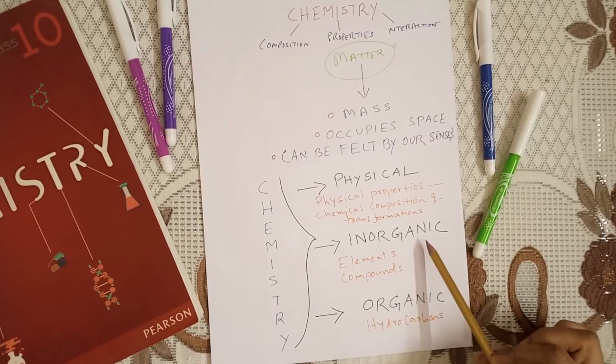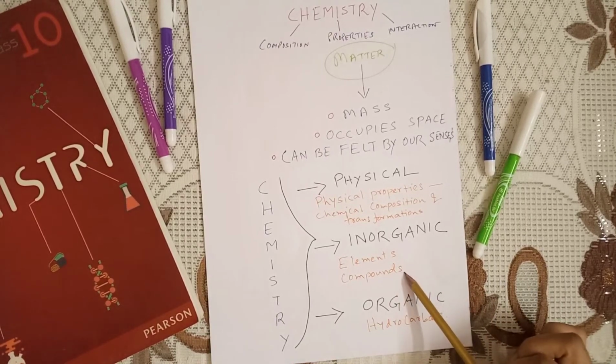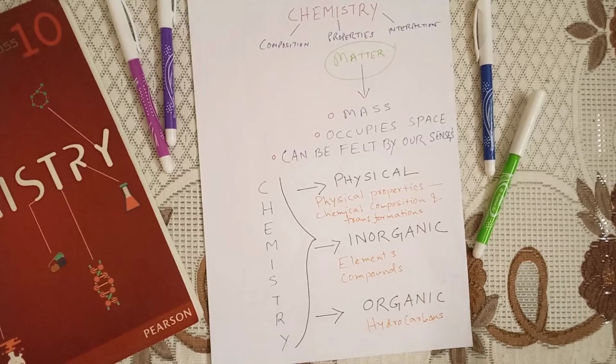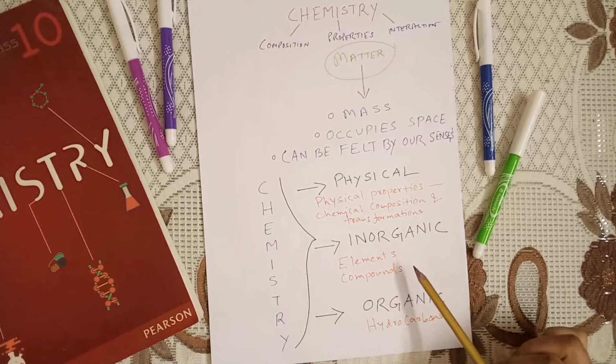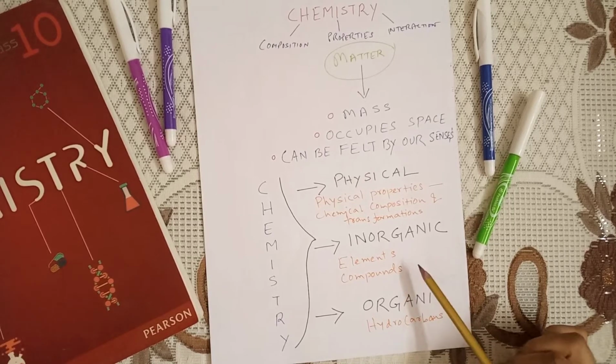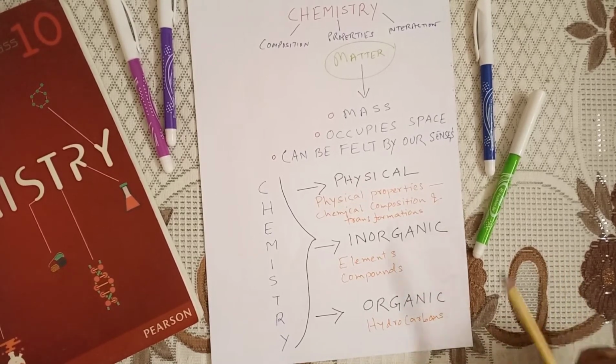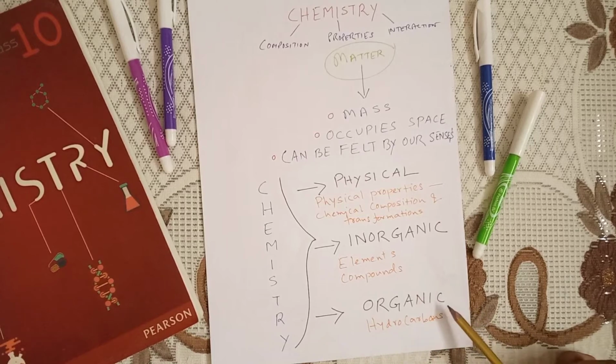Now, in inorganic chemistry, we learn about elements and compounds. We learn about their physical property, their chemical property. We also learn about metals and non-metals. That is within elements. And in organic chemistry, now what is basically organic chemistry?